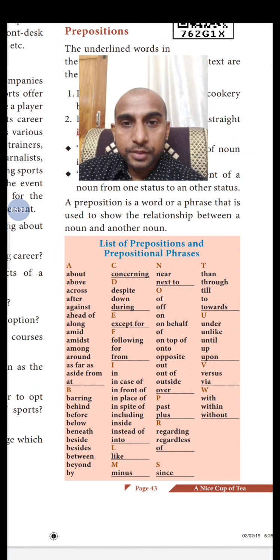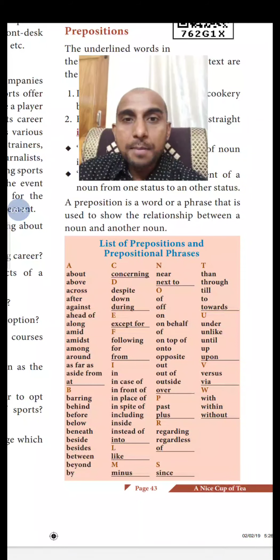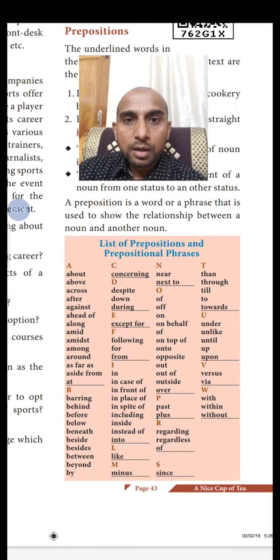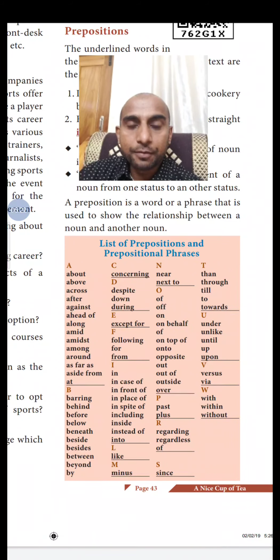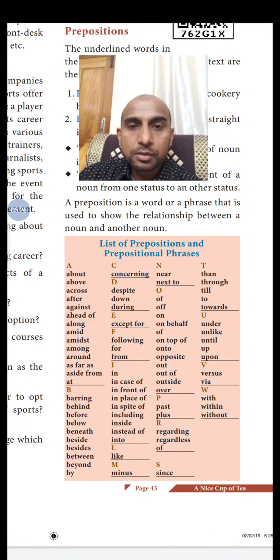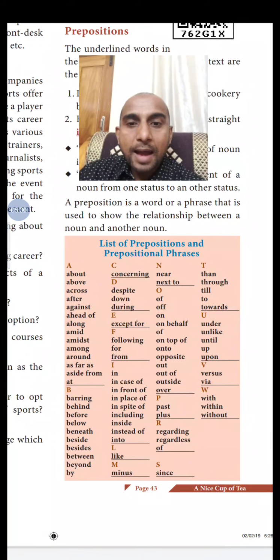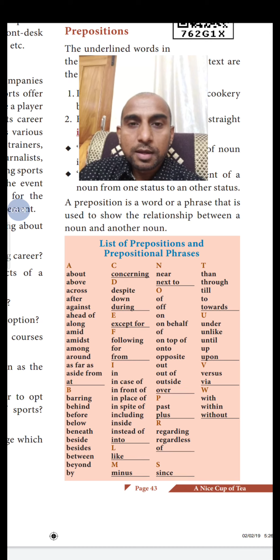Across, after, against, ahead of, along, amid, amidst, among, around, as far as, aside from, at. And in alphabet B, you can come across all these prepositions in your usage: barring, behind, before, below, beneath, beside, besides, between, beyond, by.